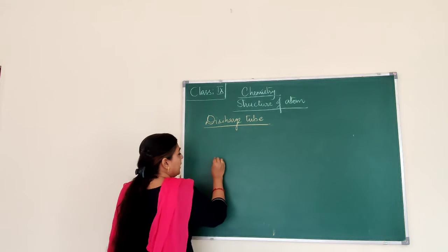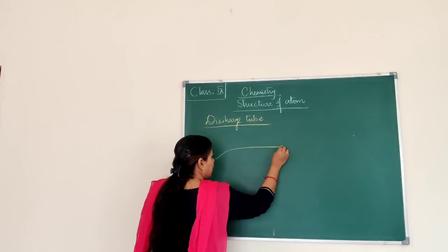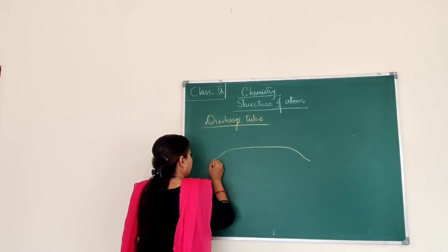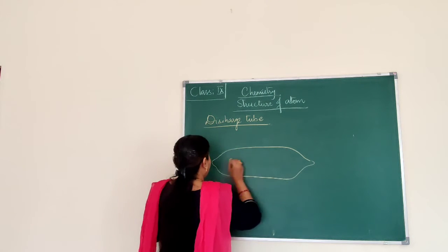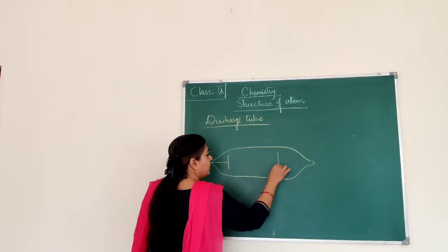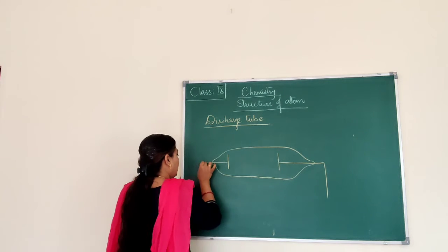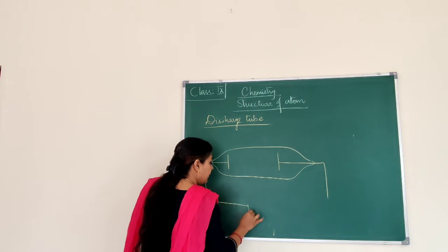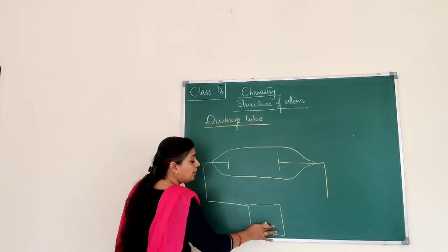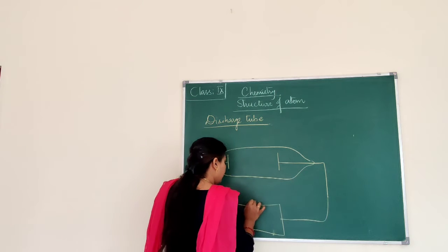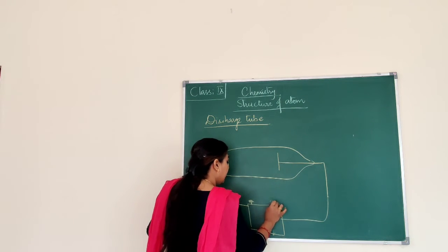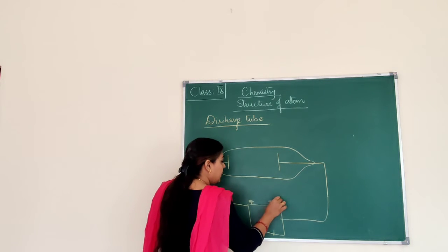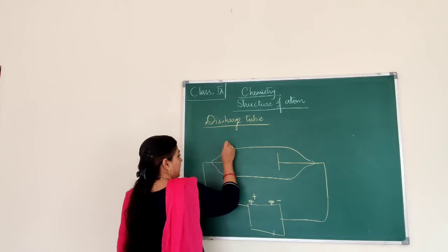Okay, so we know that after the discharge tube was discovered by William Crookes, and the experiment was carried out by William Crookes and later by different scientists, it helped in discovering various subatomic particles. I hope you remember this experiment, right?